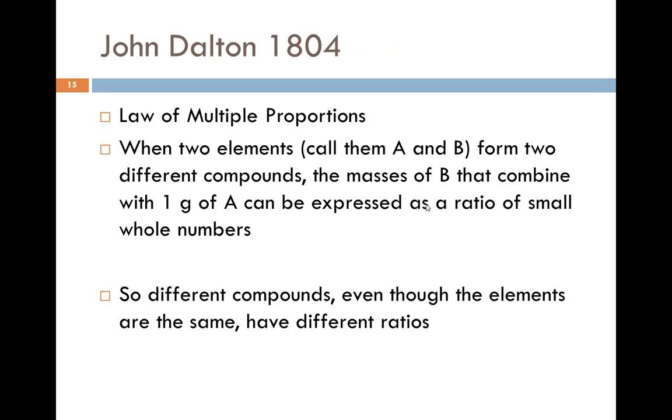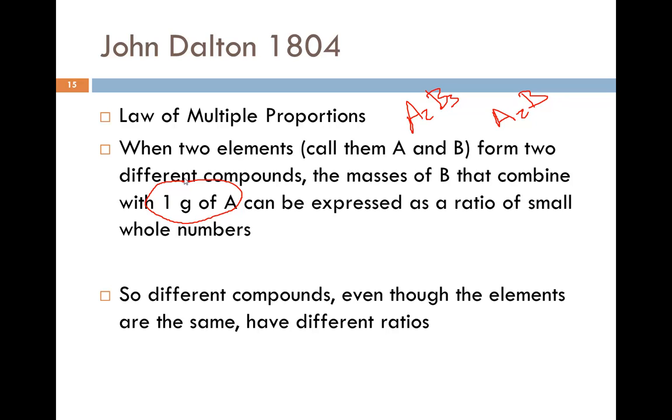Now, John Dalton in 1804 came up with the law of multiple proportions. When 2 elements, let's call them A and B, form 2 different compounds, so maybe it's A2B3 or A2B, they still have the same elements, but the ratios are different. The masses of B that combine with 1 gram of A can be expressed as a ratio of small whole numbers. So different compounds, even though the elements are the same, will have different ratios.